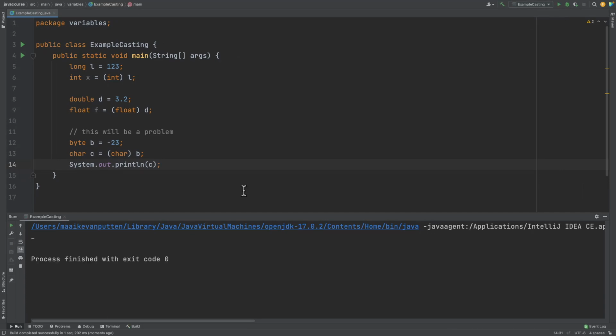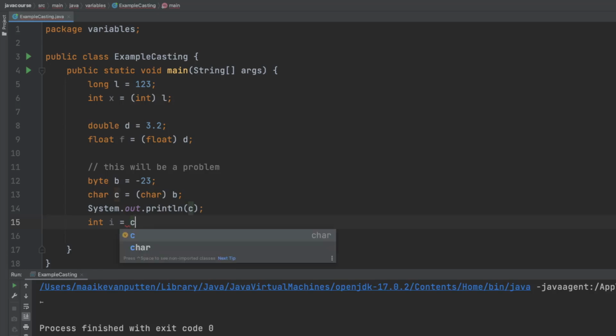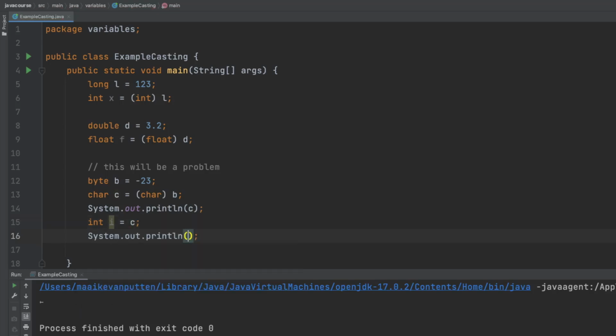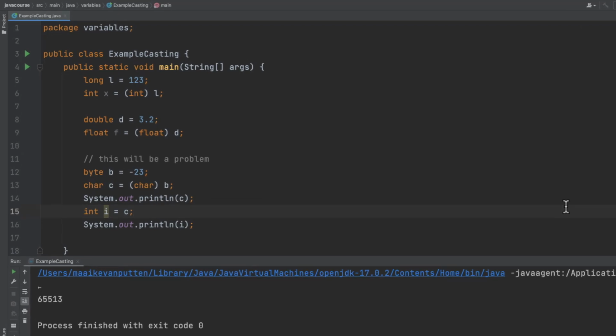As you can see, it shows an arrow pointing to the left. But actually, I'm going to be helped more with the numeric value. That's going to explain it a bit more to us as well. So instead of doing what we're having right here, I'm going to say int i, and I'm going to assign the value of c to it. And then I'm going to print the value of i. You can see the numeric representation of our char. And you can see that, in fact, it's a really big number.